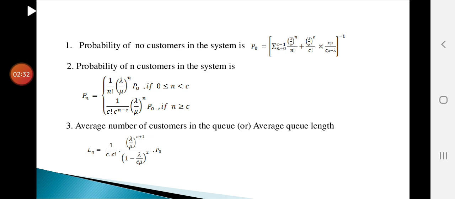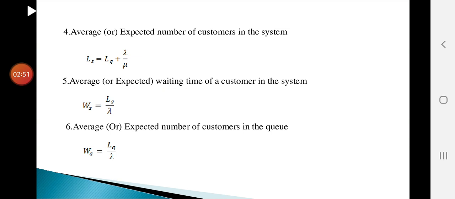and proceed. Next, formula 3, average number of customers in the queue or average queue length, that is LQ equals 1 by C into C factorial into (lambda by mu) whole power C plus 1, divided by (1 minus lambda by C mu) whole squared, into P naught. Next formula, average or expected number of customers in the system. We can use the remaining formulas.